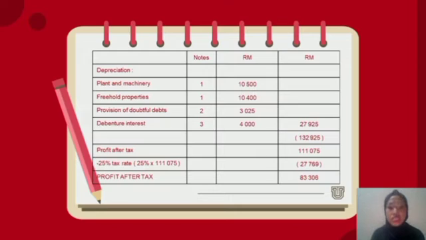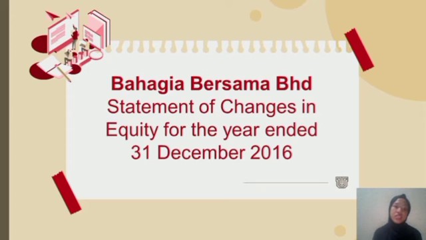Minus 25% tax rate. We will multiply 101 ringgit by 0.75. We'll get 27,769 ringgit. Okay, our profit after tax is 83,306 ringgit Malaysia.